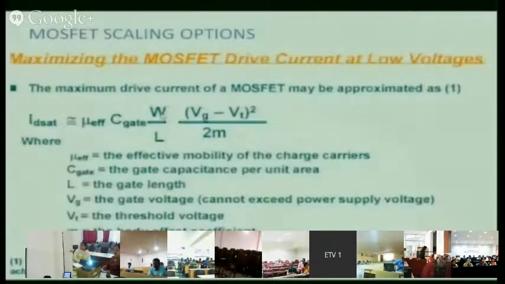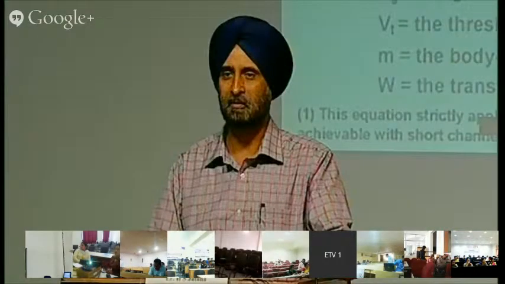Next you multiply by 5 micron, 0.5. Then you multiply by 10. It becomes 10 and 1. So the ratio is the same. According to this equation, the current also should be the same, because I am not changing anything. But you put these values in your simulator and you will find the current is different. So why is it happening?